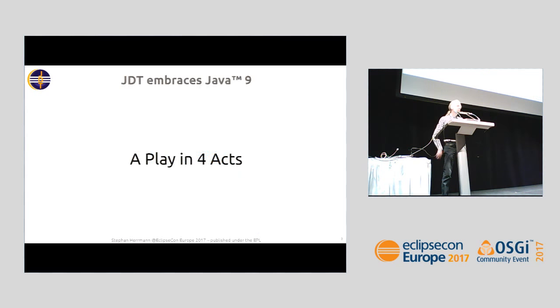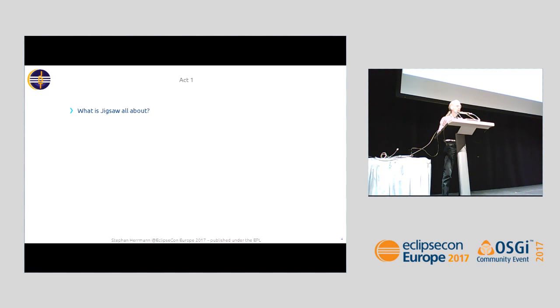And I will present this story as an act in 4 plays. No, a play for act. In Act 1, we will very naively approach this and ask ourselves, do we know what Jigsaw is all about? And as a disclaimer, Jigsaw is all this talk is about, really. I'm not covering other topics of Java 9, but this being the biggest one.